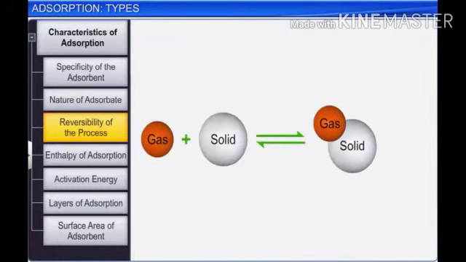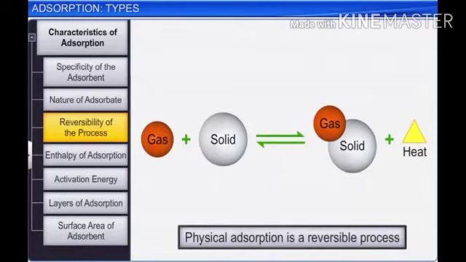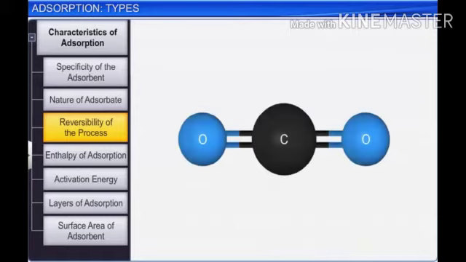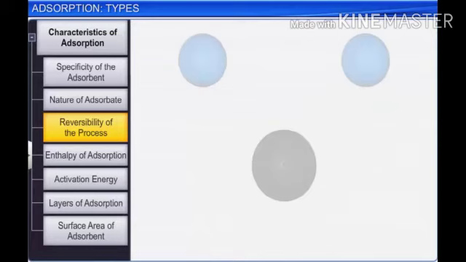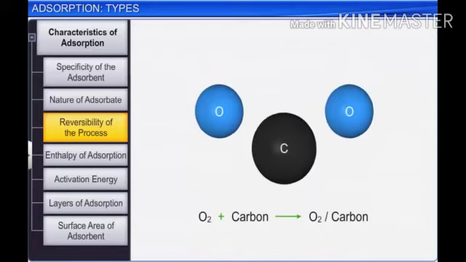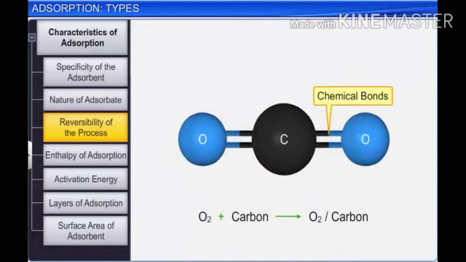Physical adsorption is reversible in nature due to the weak van der Waals forces of attraction. But chemical adsorption is irreversible in nature because it involves the formation of a compound. For example, oxygen adsorbed on carbon is liberated as carbon dioxide or carbon monoxide.